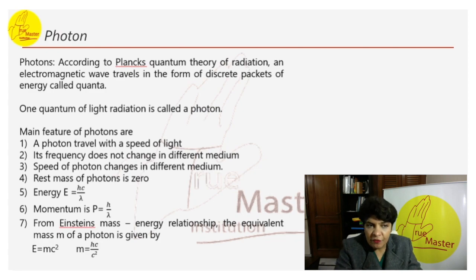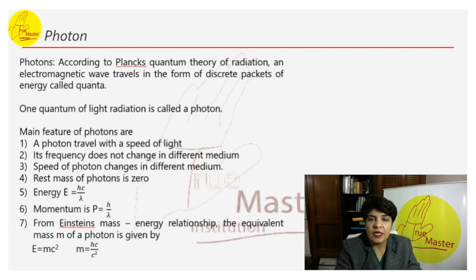The main features of a photon are: a photon travels with the speed of light. Its frequency does not change in different media, but the speed of a photon changes in different media. The rest mass of a photon is 0.